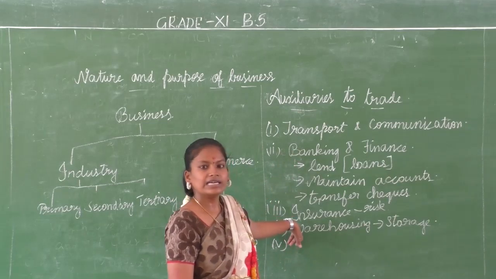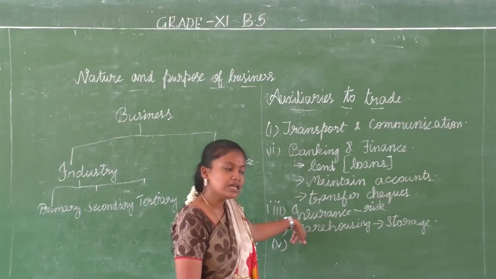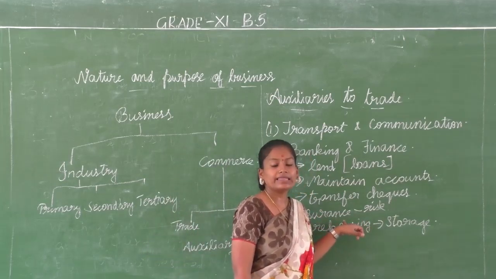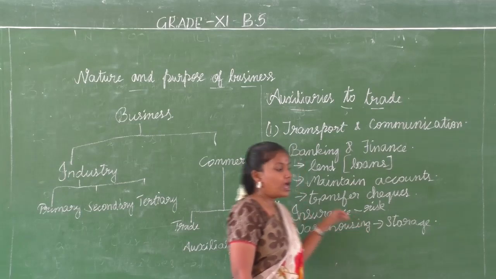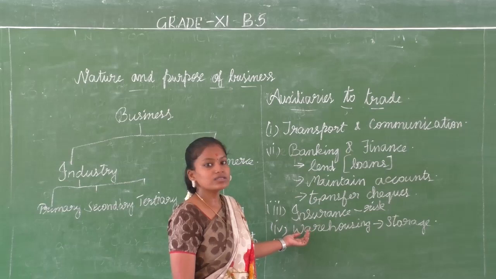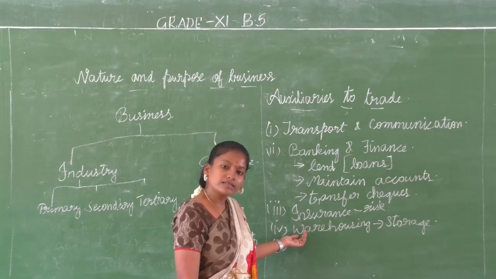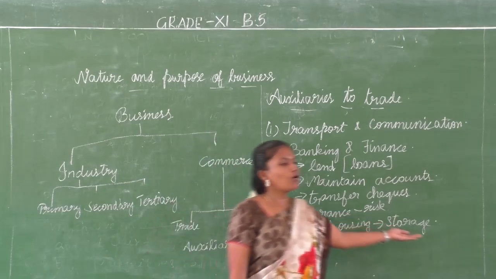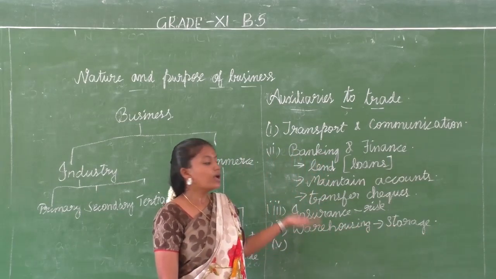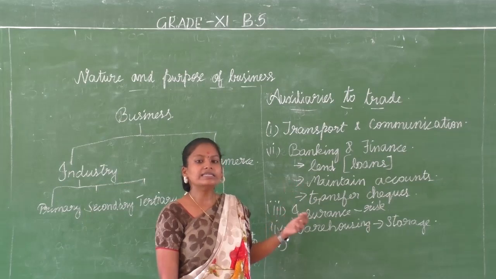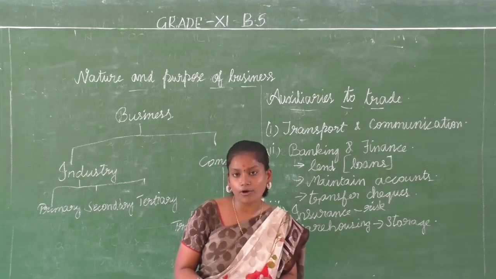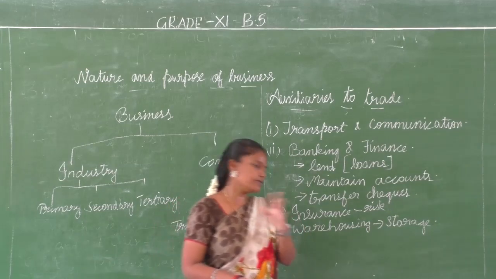What is the next thing? Risk factor. We have lots of risk in business. So what do we do here? We deal with insurance. We take the help of insurance here. And next comes warehousing. What do we do with the warehousing? Once the products are completed or finished, we store them in a proper place called the warehouse, where we can keep them until the need arises. Only when the need arises, we release our products for proper time of sales.